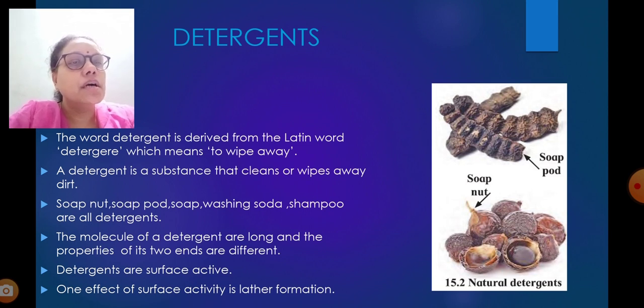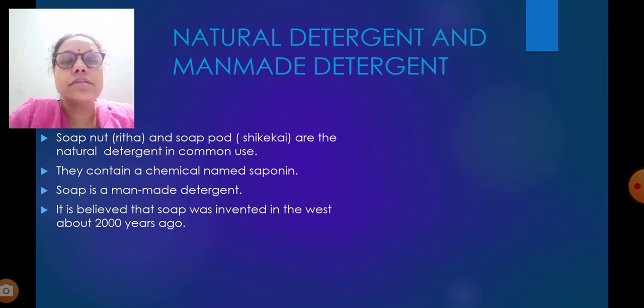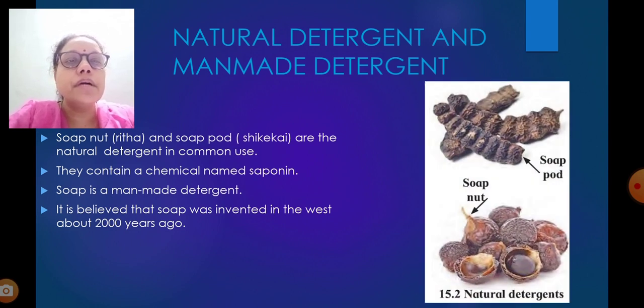Here in the picture, people now, as in olden days, are using this soap pod. It doesn't harm our skin. Some low quality soaps, if we use them, may harm our skin. Soap nut and soap pod are both natural detergents. Natural detergent and man-made detergent: soap nut, Ritha, and soap pod, Shikakai, are the natural detergents in common use. They contain a chemical named saponin. Soap is a man-made detergent. It is believed that soap was invented in the West about 2000 years ago.